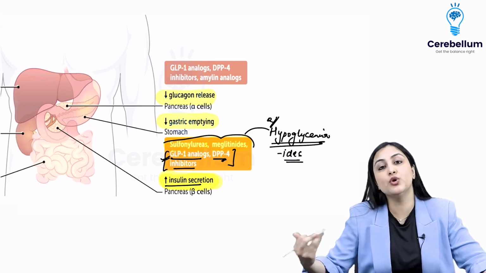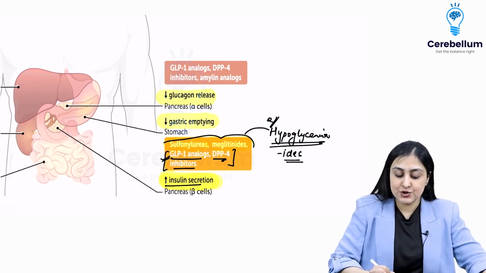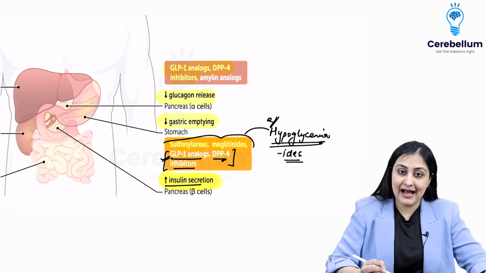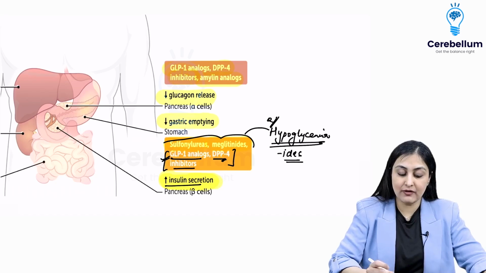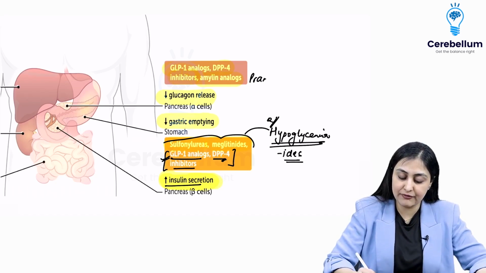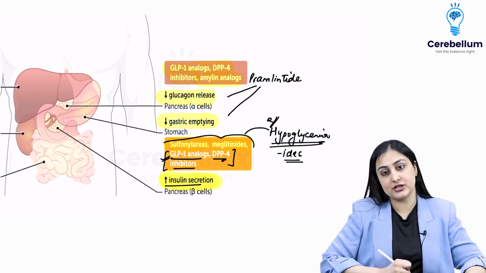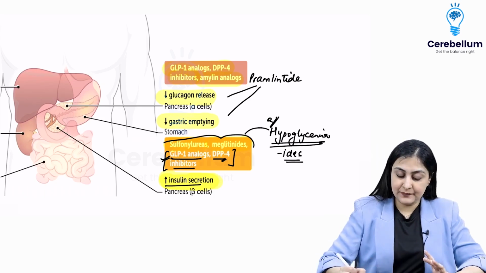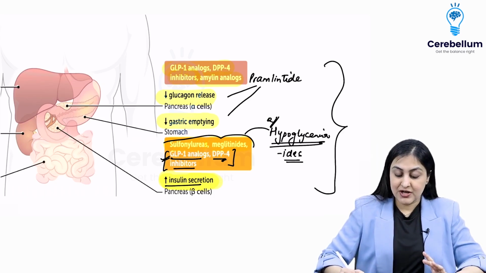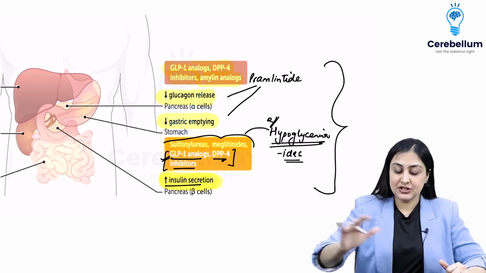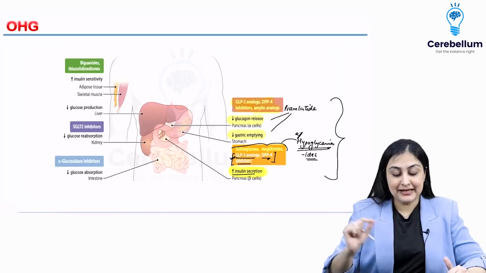So they also promote satiety, isn't it? These are also basically the actions of the GLP, and you also have amylin analogs in the form of pramlintide, which is also acting by these two mechanisms and not increasing insulin secretion. So this is about the drugs which are increasing insulin secretion, and then we have our GLP incretins.